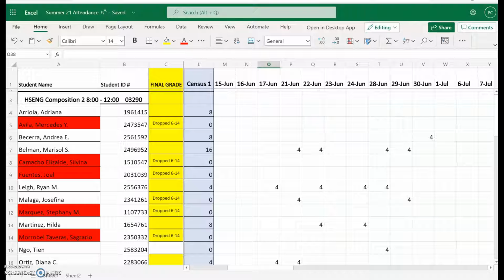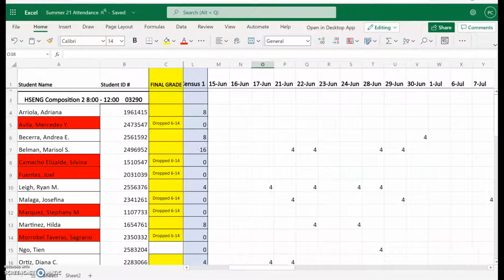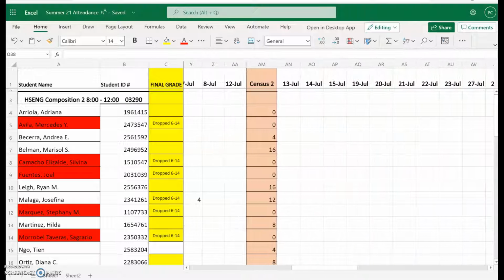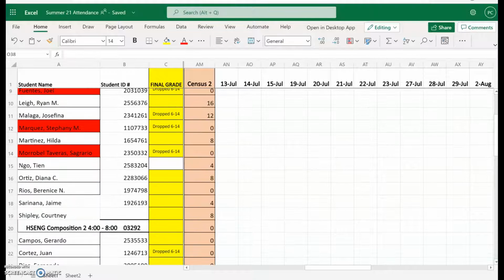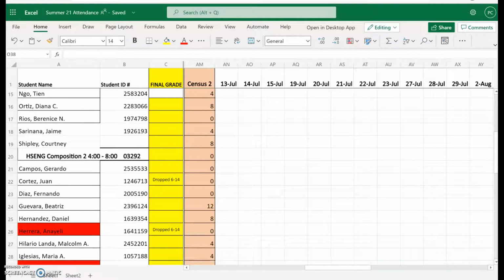Anyone who had a 0 was dropped. You're going to do the same thing for Census 2. You can scroll all the way through to get to the Census 2 spot. Anyone who still has a 0 for Census 2, they are going to be dropped. So for example, this person here, no hours in Census 2, so they're going to be dropped there. Make a note of that the day that it was dropped.